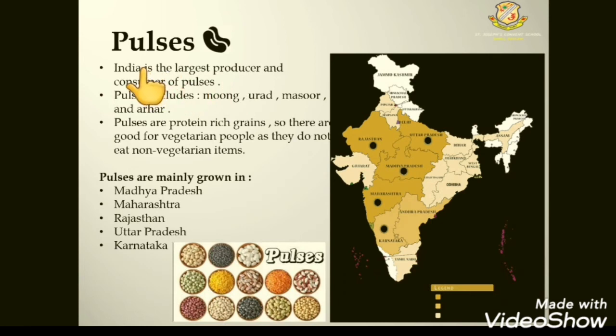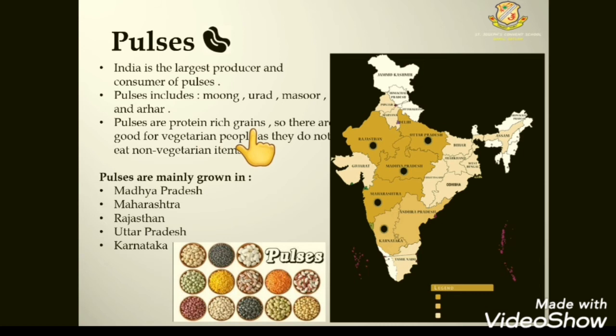The next, or the fourth, food crop is pulses. Pulses means dal. India is the largest producer and consumer of pulses. We all know that on a daily basis we eat pulses. Pulses include moong, urad, masoor and arhar.